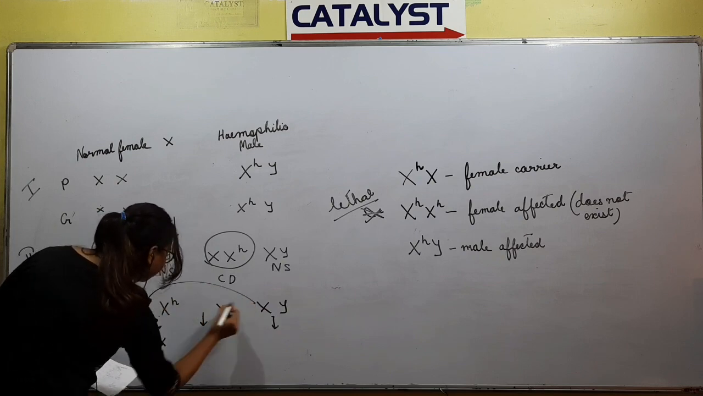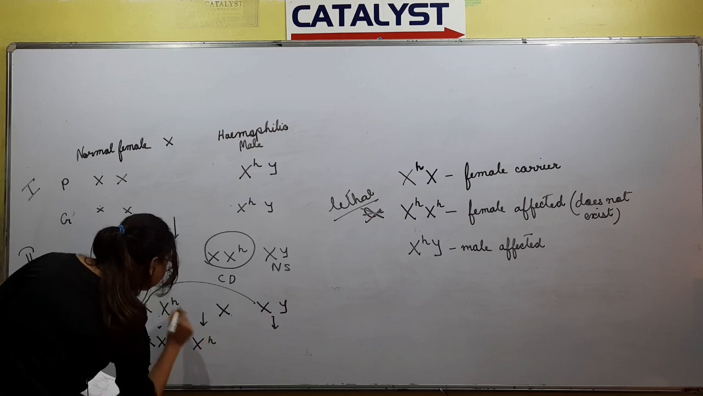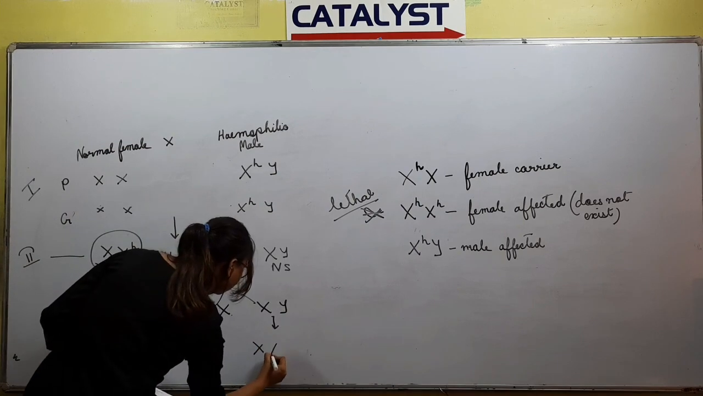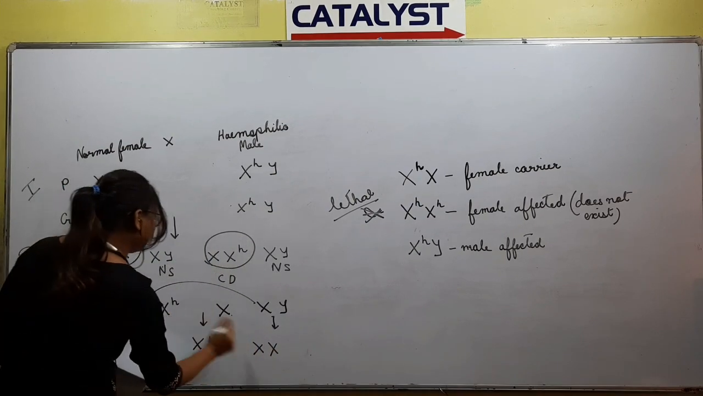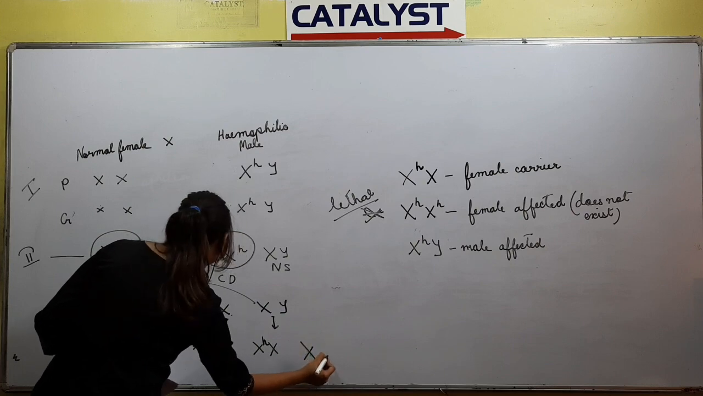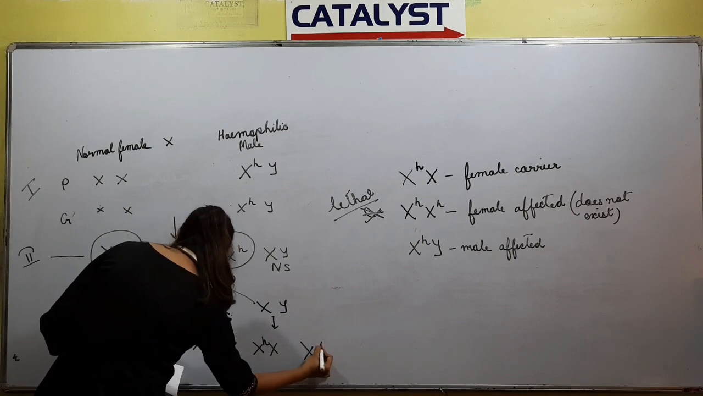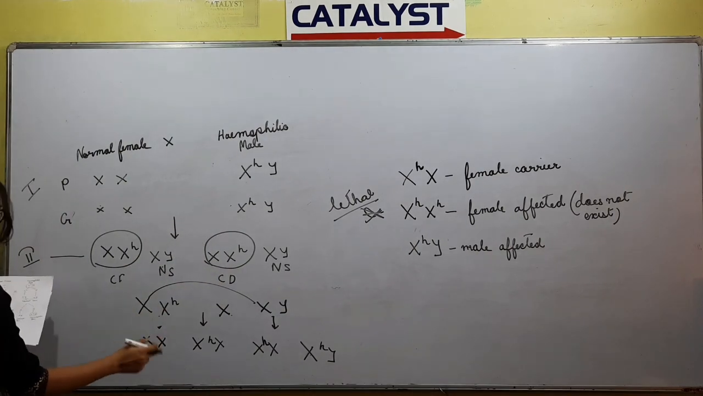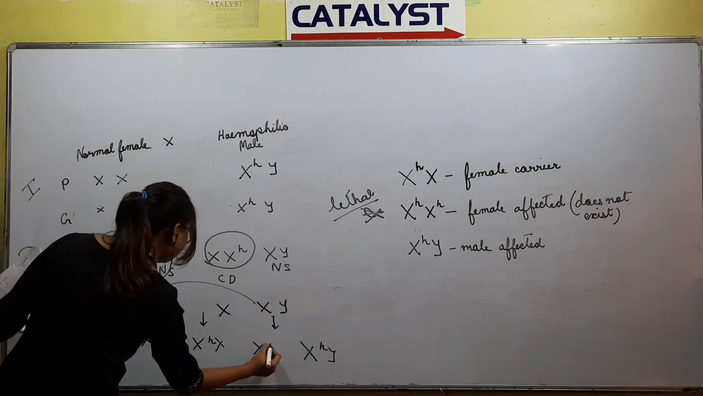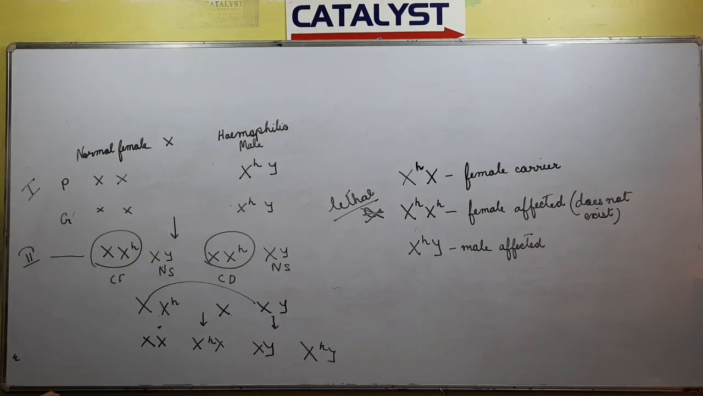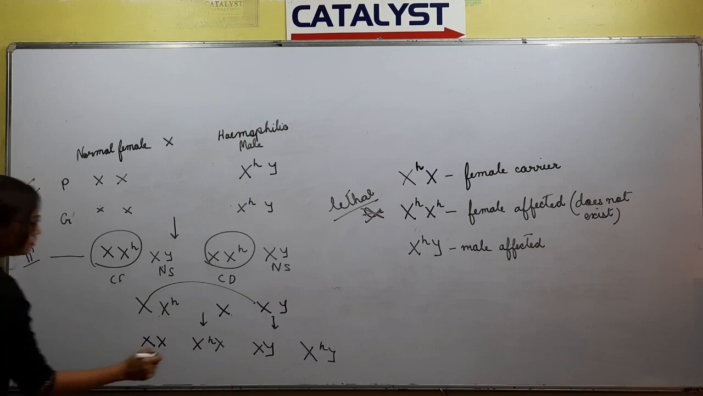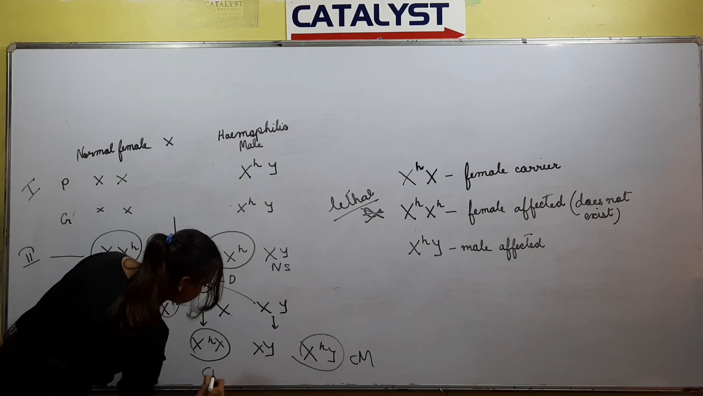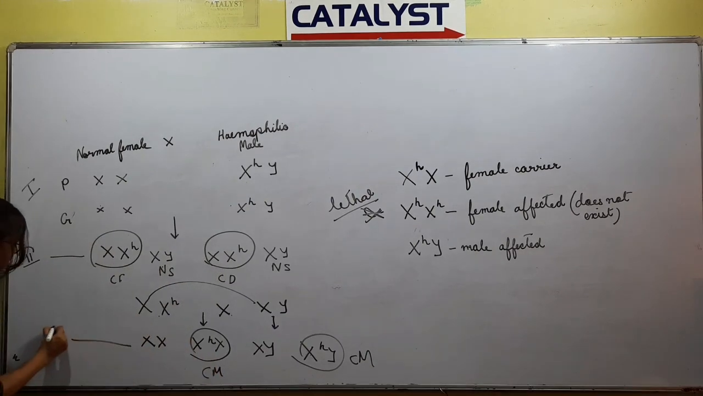XX, XH X, X XH, XH Y, XY. So what do we get? Carrier female, hemophilic male, normal male. This is the F2 generation, that is the third generation.